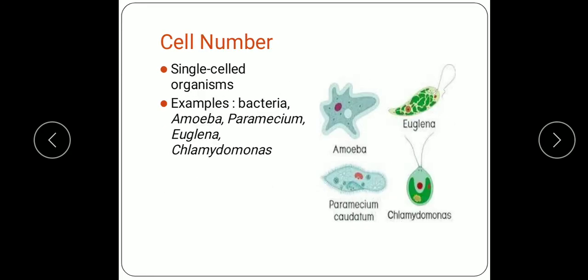Now we'll come to the cell number. On the basis of the number of cells present, organisms are divided into two groups: single celled organisms or unicellular organisms. Many organisms are made up of only one cell. They are called single celled or unicellular. For example, here you can see amoeba, Euglena, Chlamydomonas, Paramecium, bacteria. So these are the single celled or unicellular organisms.